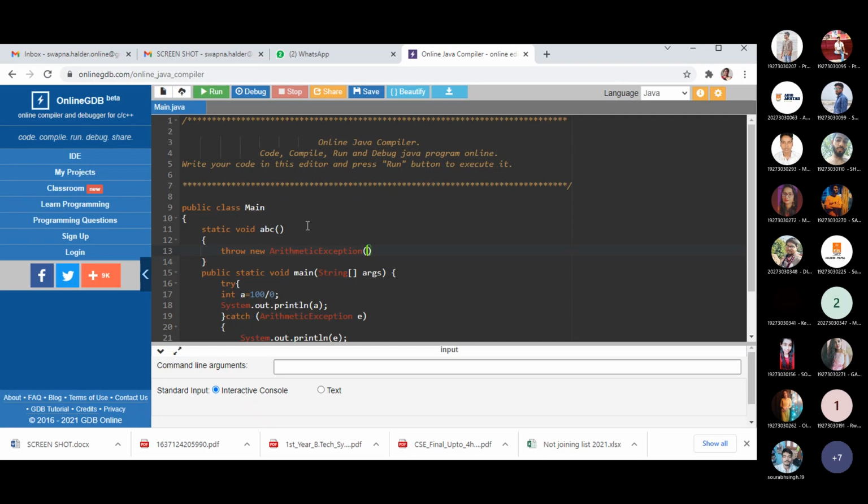There are some rules, basically, and I'll show you the syntax of how we throw a new exception. I am providing the name of Puti because today Puti is here.